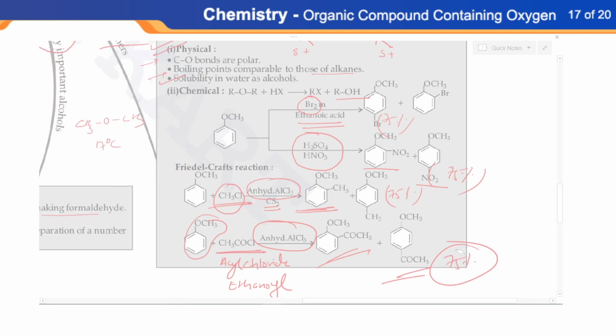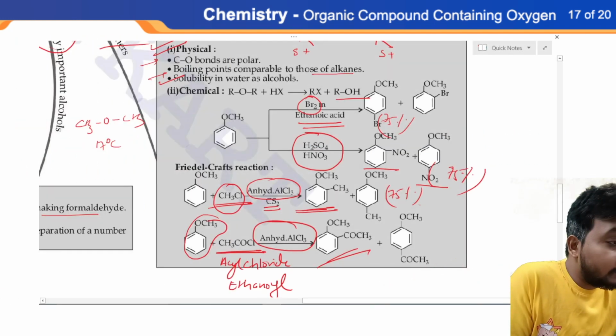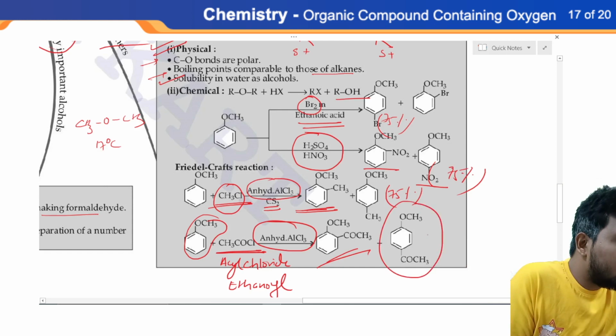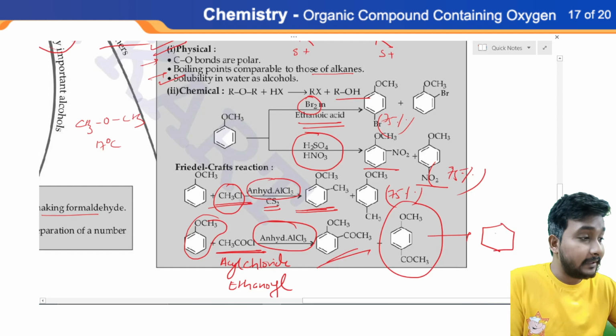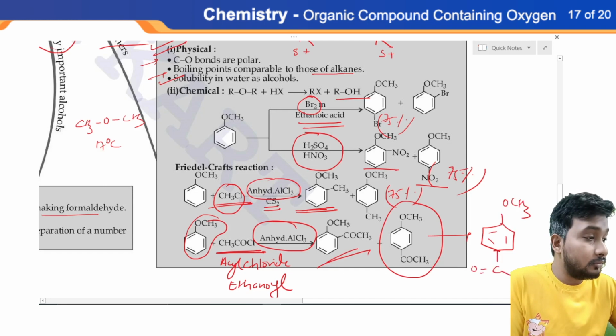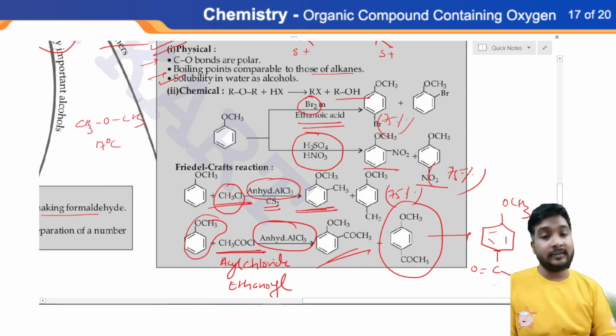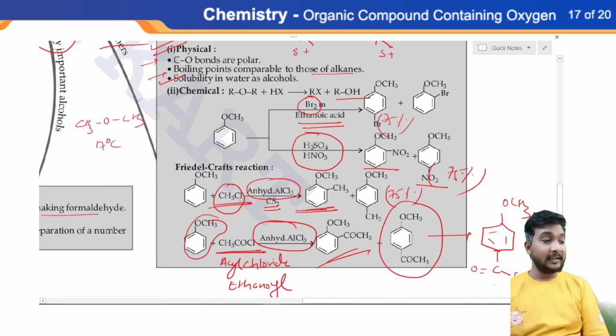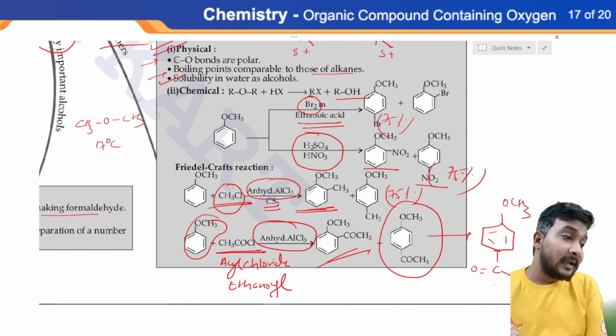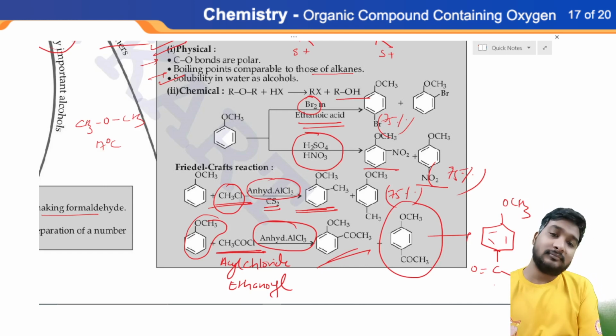Okay, and if you observe this reaction, observe this compound, you can open this compound like it, benzene, OCH3, and this is C double bond O, CH3. Okay, this is called para methoxy acetophenone.